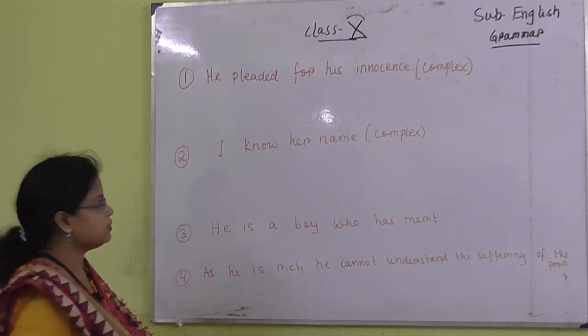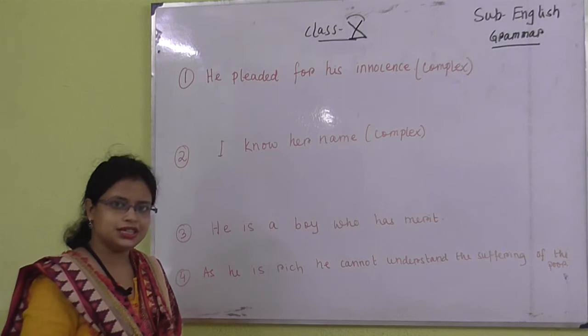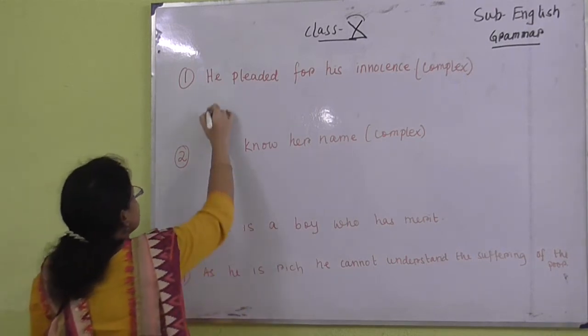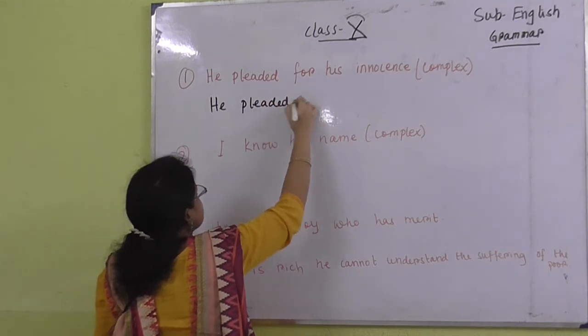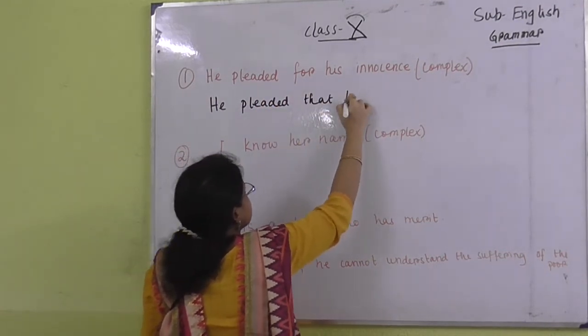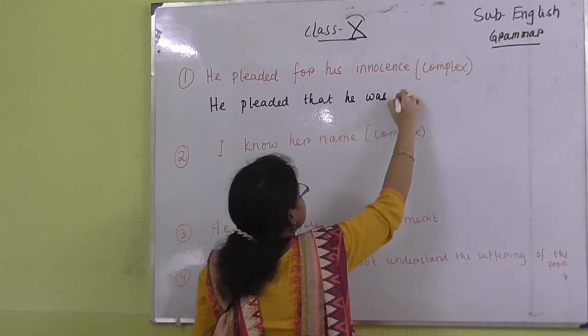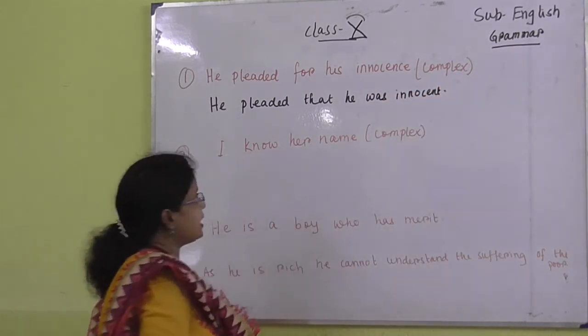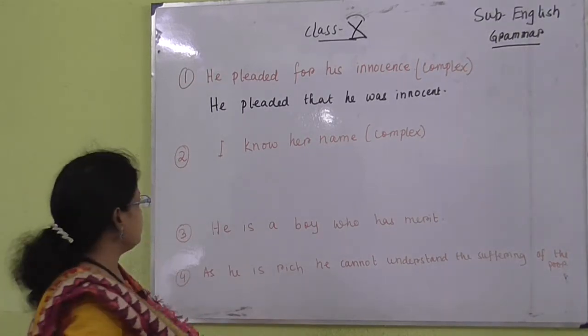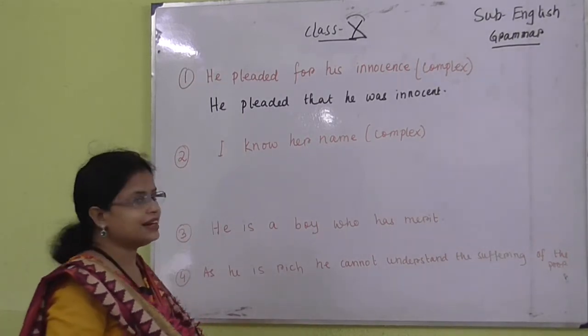He was innocent. Why? Because here pleaded has ed, so you have to write: he pleaded that he was innocent. Now number 2, I know her name.